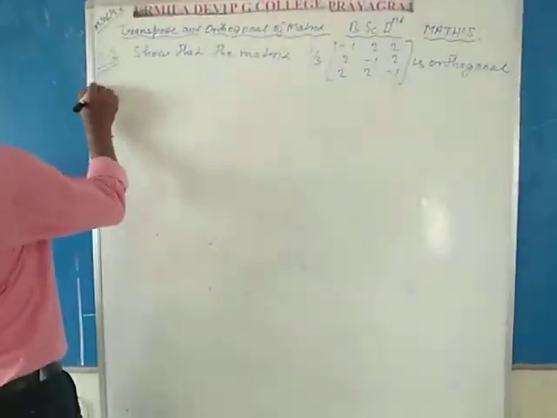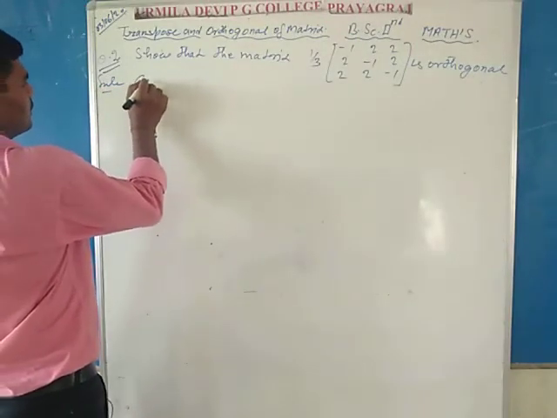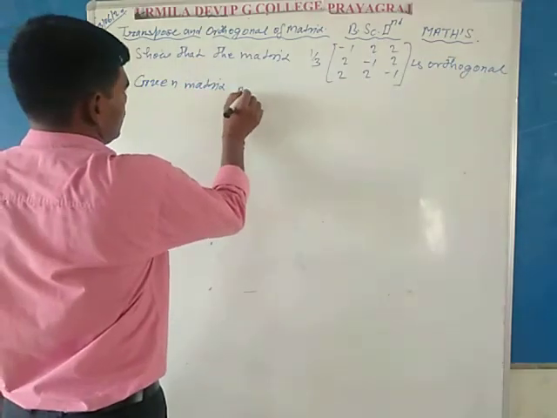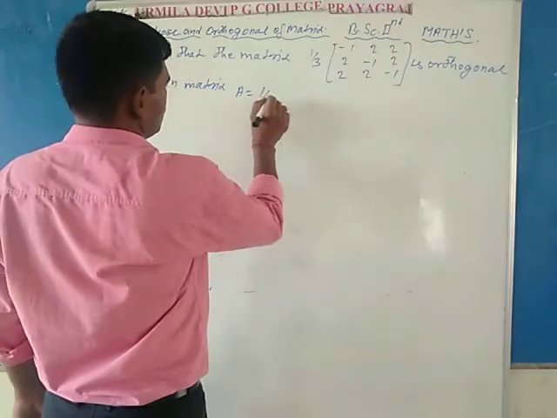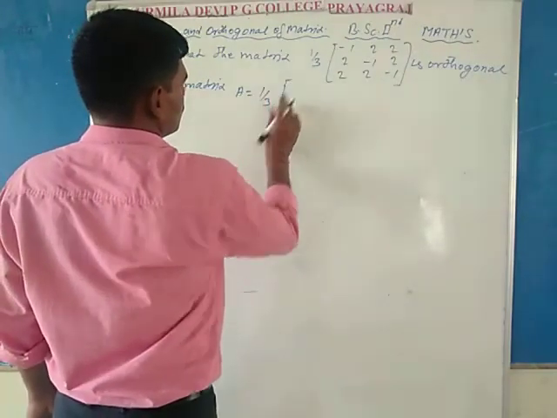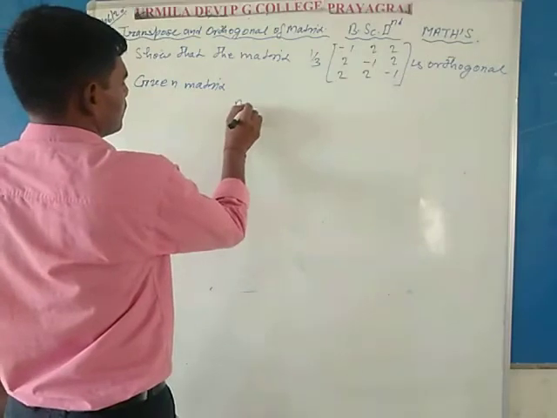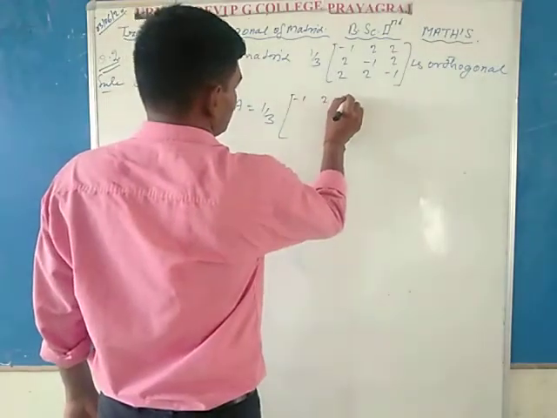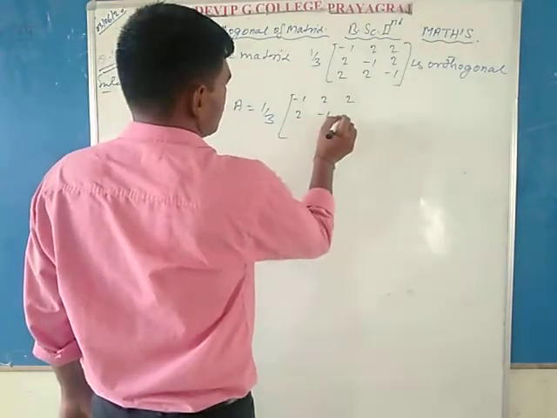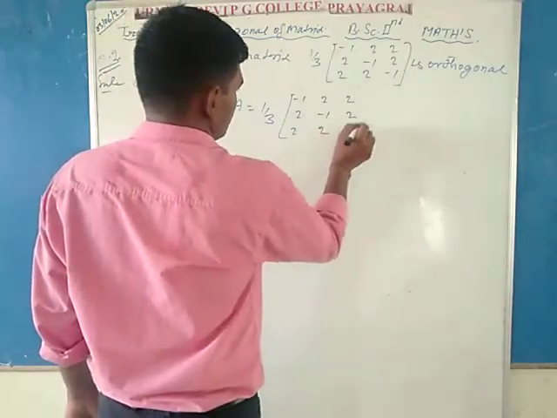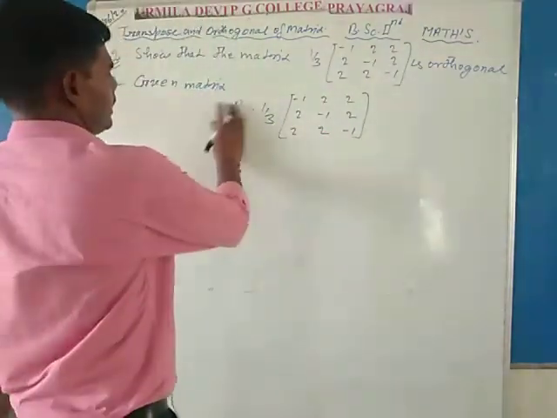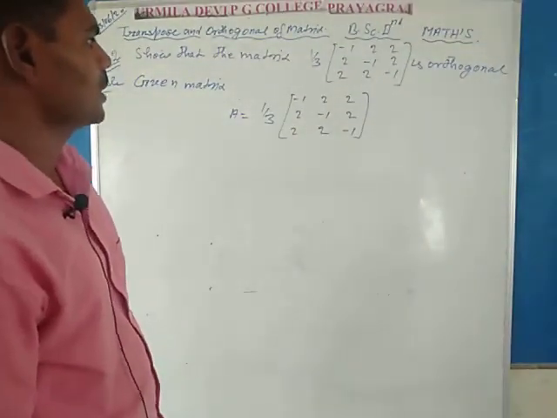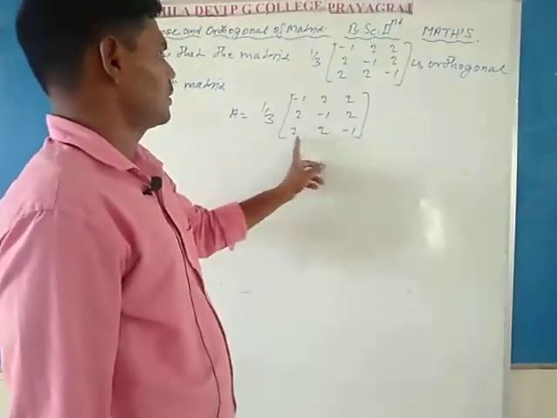In the solution, the given matrix capital A is equal to 1 by 3rd of the matrix with first row minus 1, 2, 2, second row 2, minus 1, 2, and third row 2, 2, minus 1.